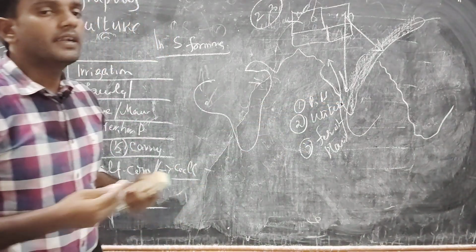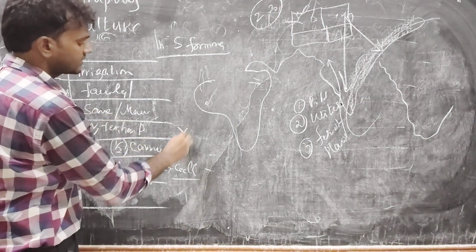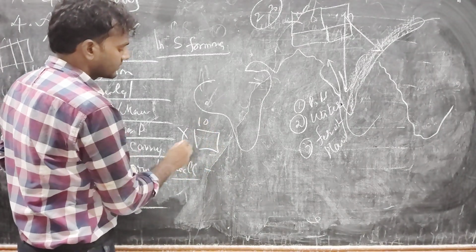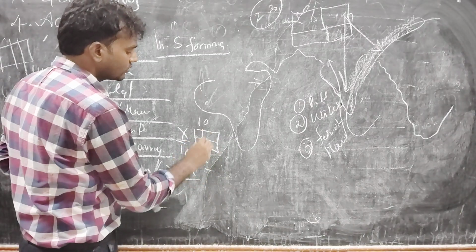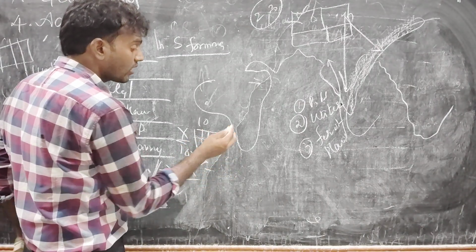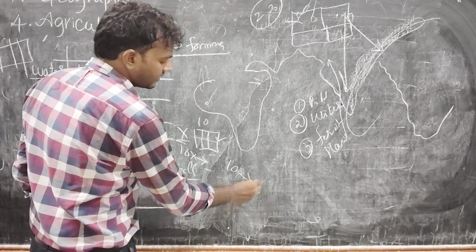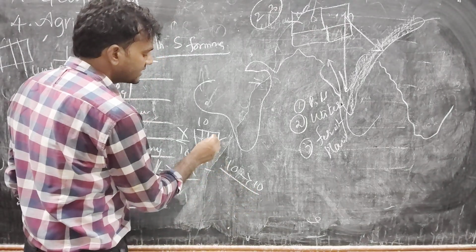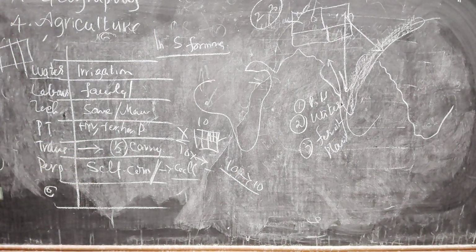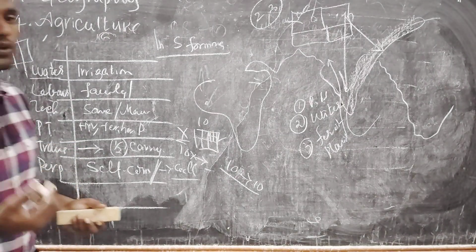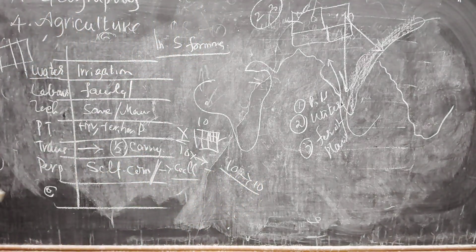So by inheritance, these people are getting small patches of land. For example, say there is a person X. He has 10 acres of land. He has 10 sons. Now, what will happen by inheritance? These 10 acres of land divide into 10 small patches of land. And again, these 10 sons having 10 sons or 10 family members, again, this 1 acre is divided into 10 parts. That's why the agricultural land is divided into small patches of land. That's why it is not able to be cultivated extensively. Okay, we will discuss this very deeply while discussing the problems of agriculture.